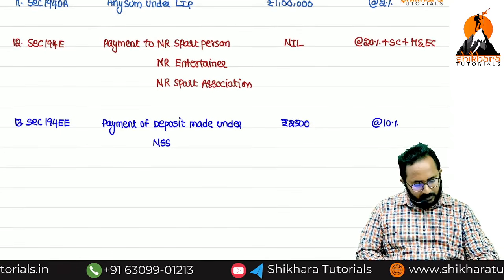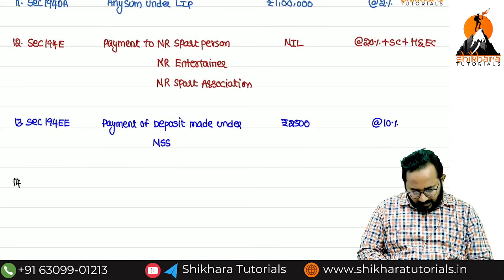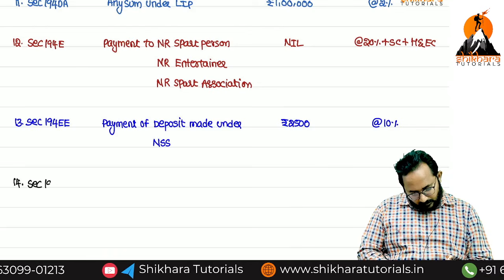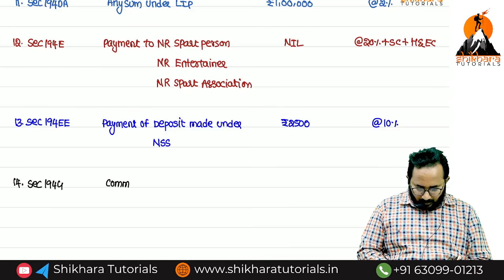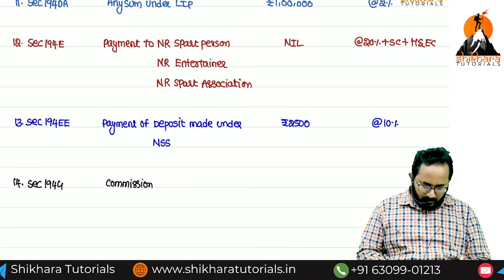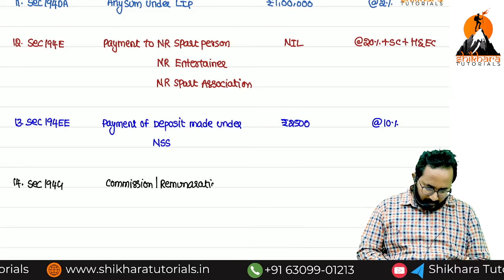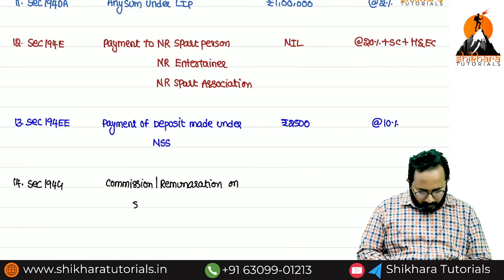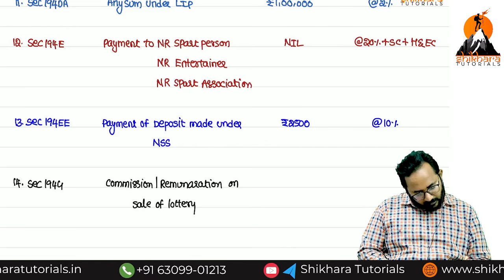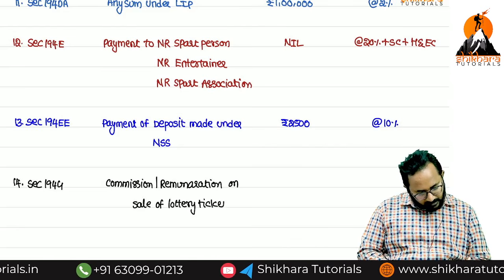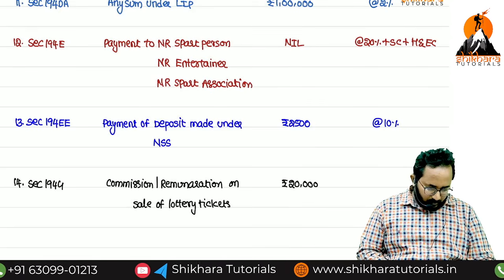Next, 14th one, 194G. Commission or remuneration on sale of lottery tickets. What is the threshold limit? 20,000. What is the TDS rate? 2%.